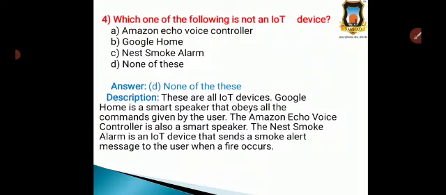Google Home is a smart speaker that obeys all the commands given by the user. Amazon Echo voice controller is also a type of smart speaker, and the Nest smoke alarm is an IoT device that sends a smoke alert message to the user when a fire occurs. So, these are all examples of IoT devices. That is why the correct answer is option D, none of these.